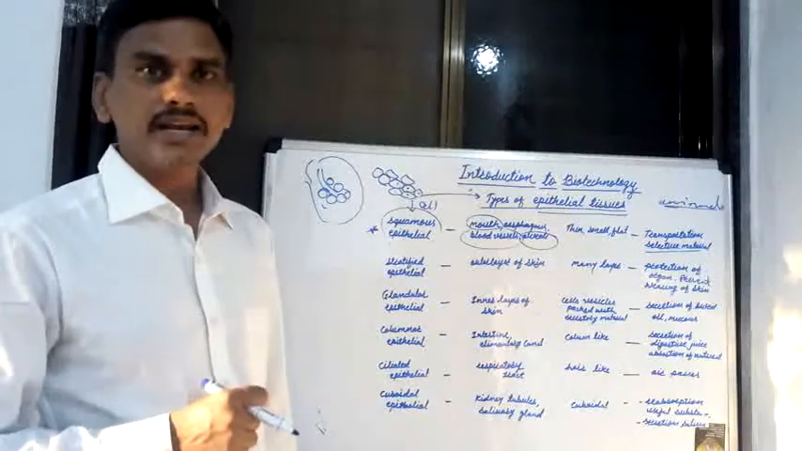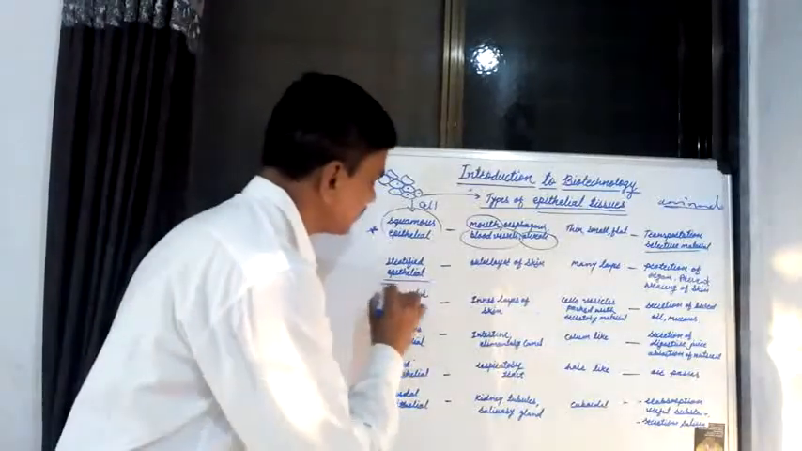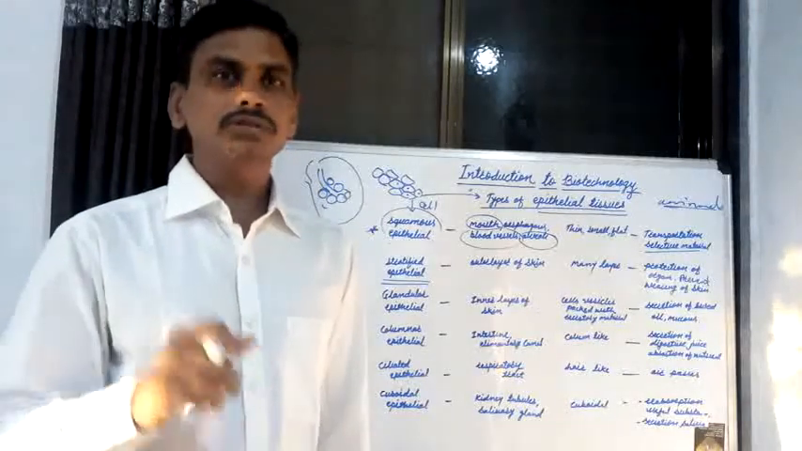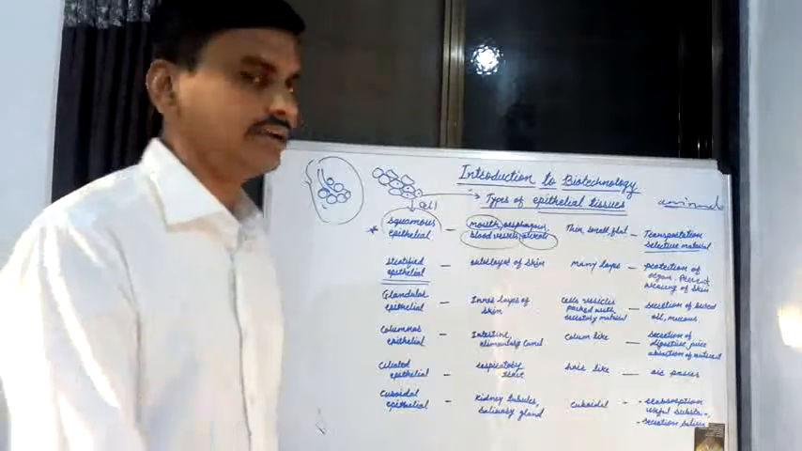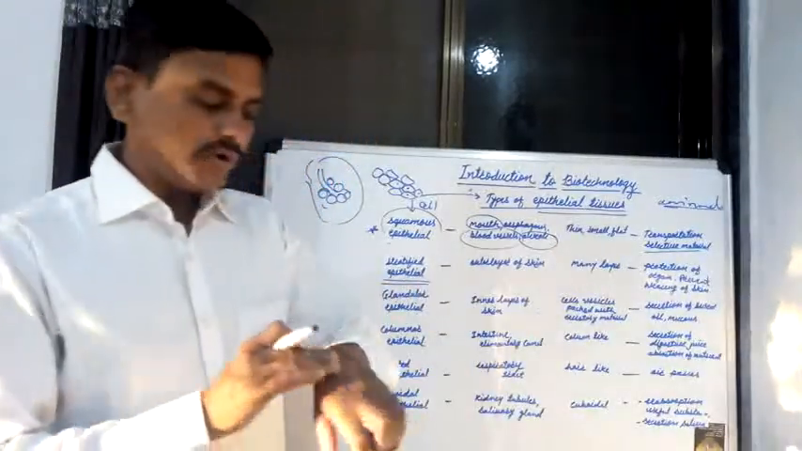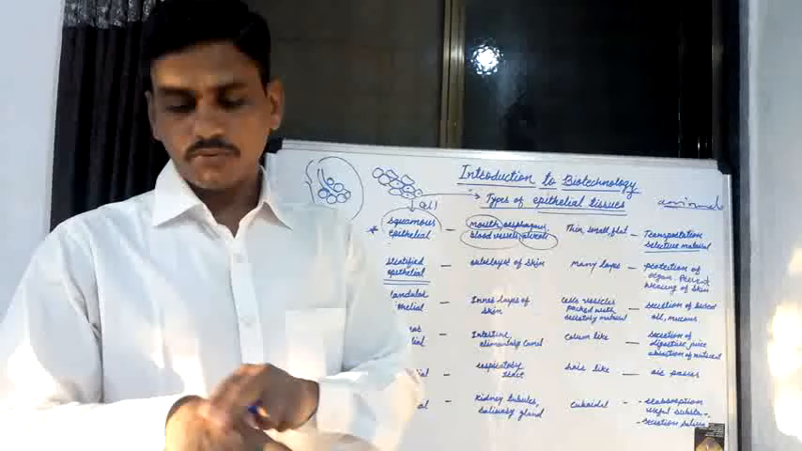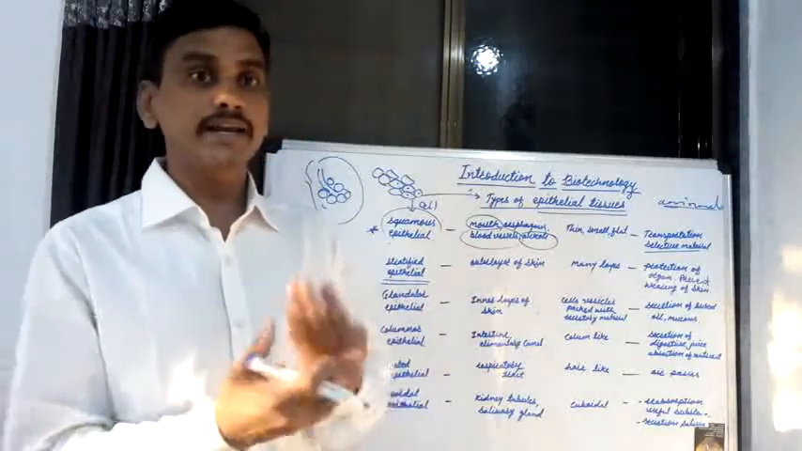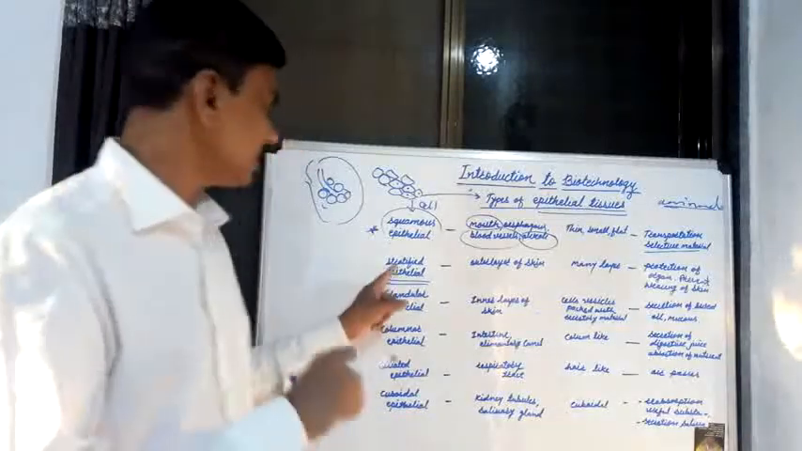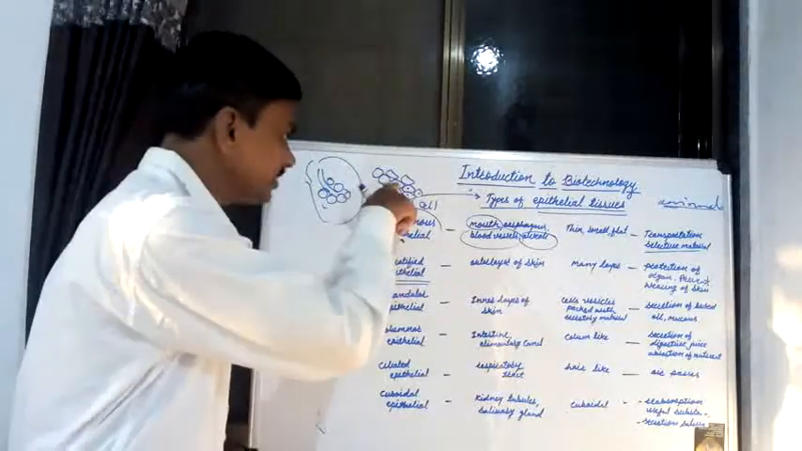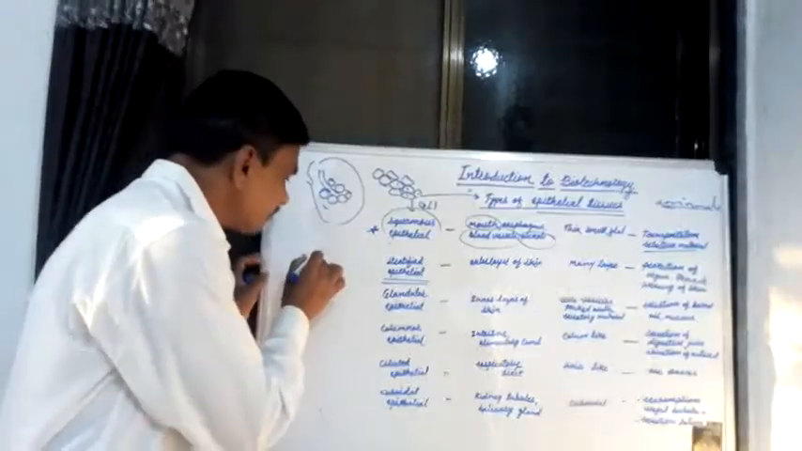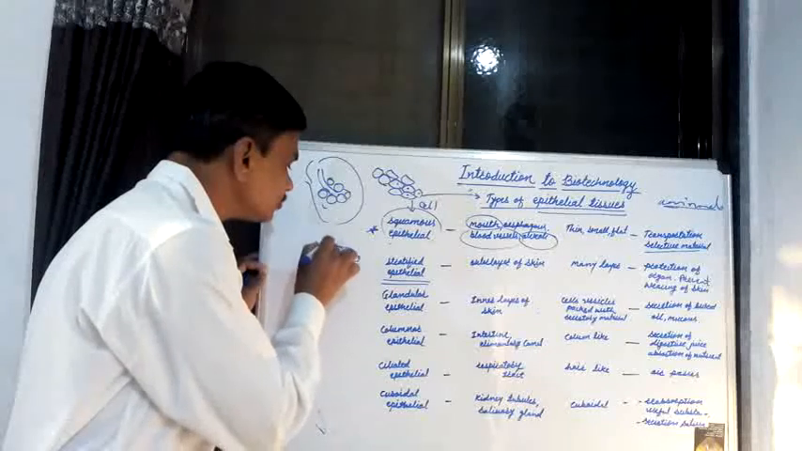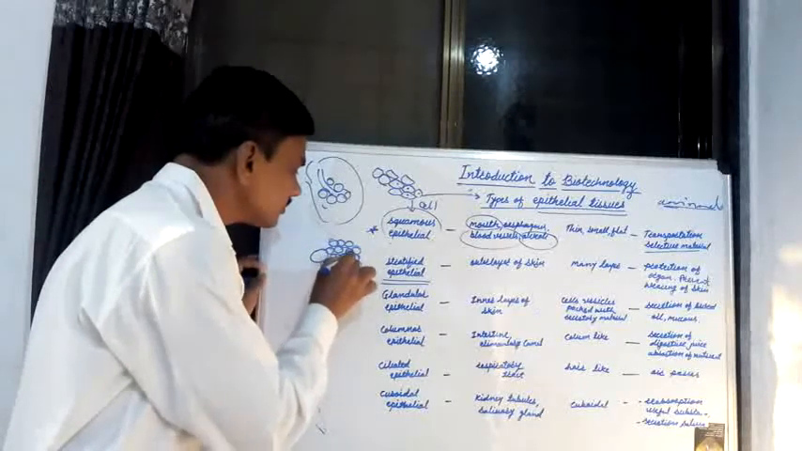Then the second type of epithelial tissue is known as stratified epithelial tissue. Stratified epithelial tissues are present in the outer layer of skin. Our outer layer of skin is made up of stratified epithelial tissue. If you see the structure of stratified epithelial tissue, it is similar to that of squamous epithelial tissue, but there are many layers of stratified epithelial tissue on the outer surface of the skin.